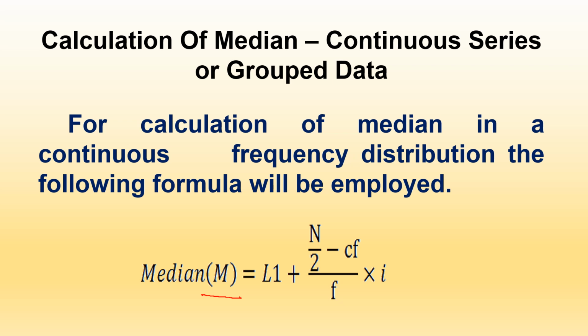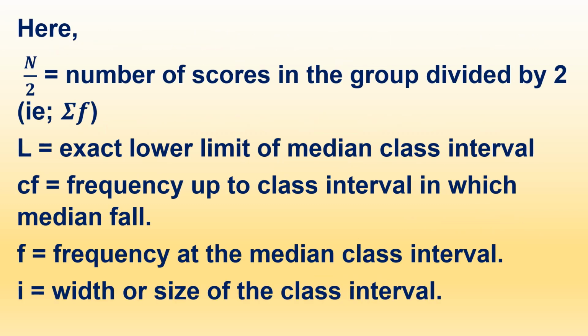In some books the formula is given as M, that is median, equal to L plus (n by 2 minus m) divided by F, into W. So whichever letters are used, what they represent is the same. These are the equations for calculating median for group data.